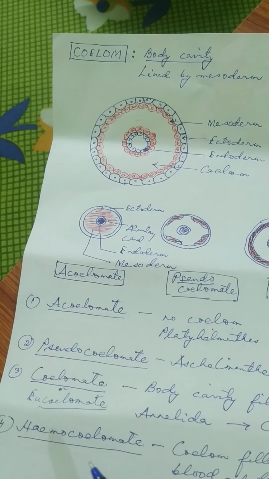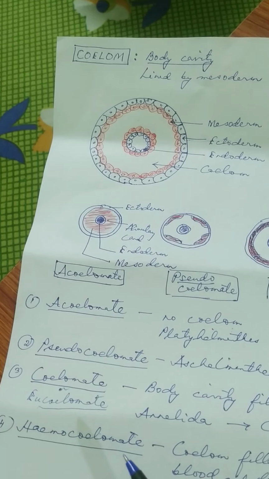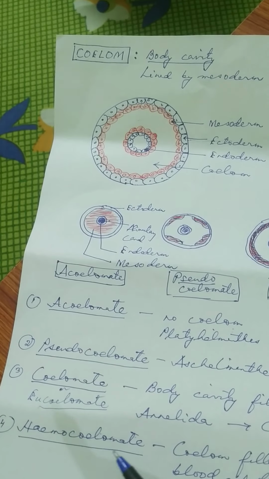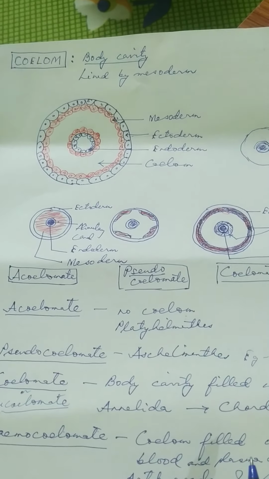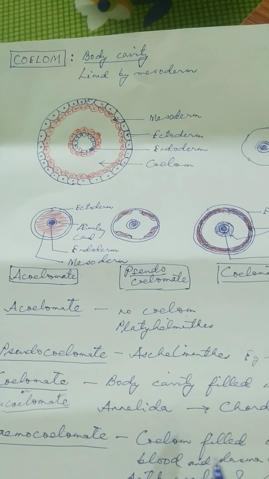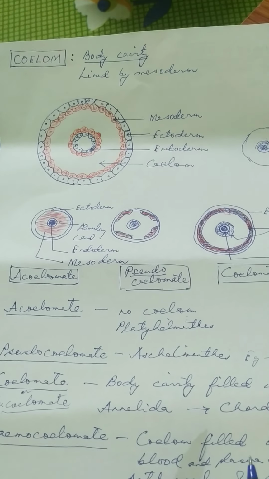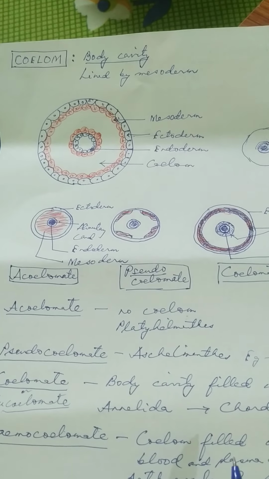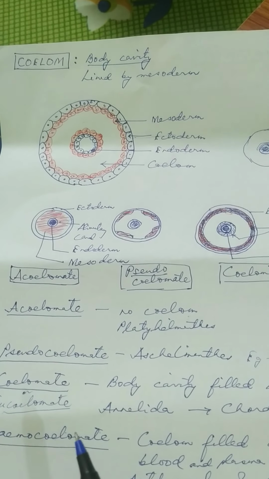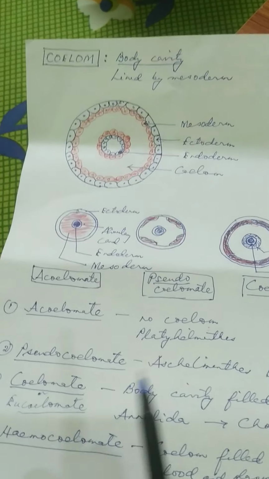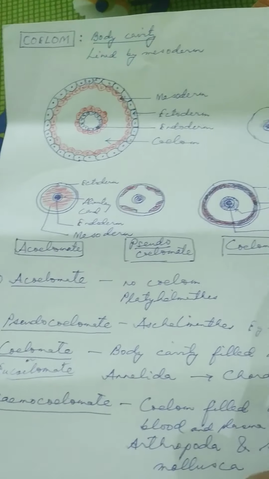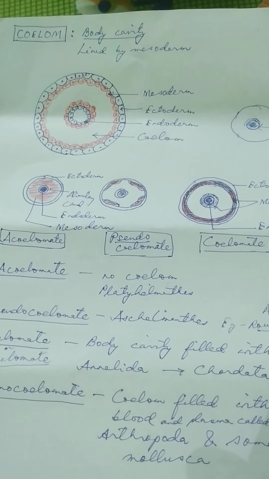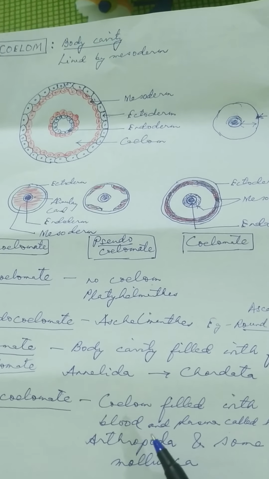Remember this name, hemocoelomate animals. And keep this in mind, this is very very important: hemocoelomate animals are Arthropoda animals.